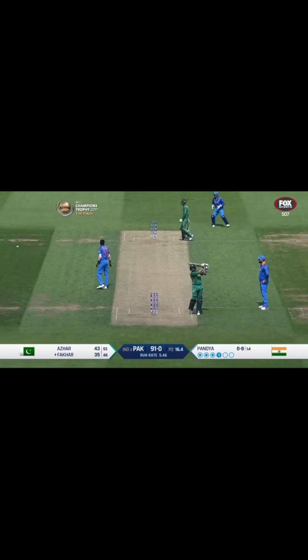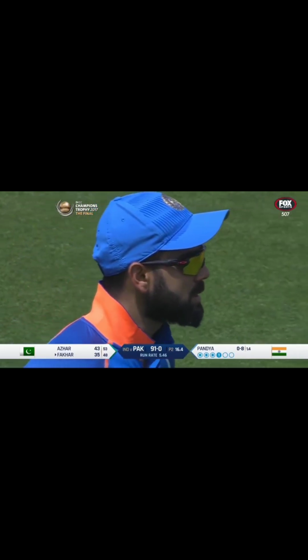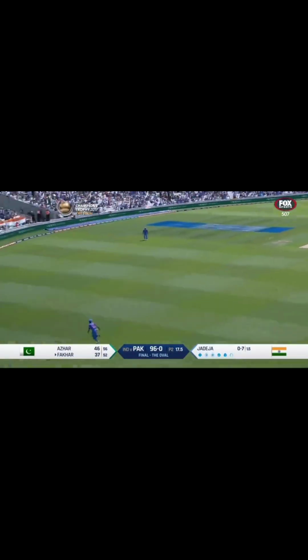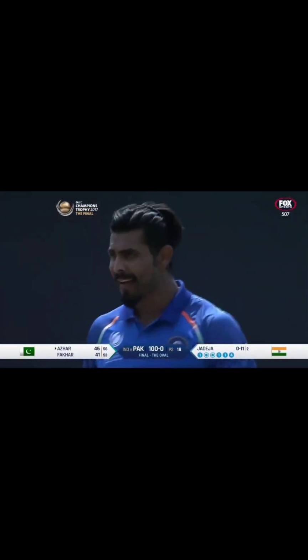He absolutely threw the kitchen sink at it, and it hardly went out of the circle. It was another good short ball. We heard Nasser talking about the last over, how well Pandey uses the short ball. Another good one, but he sort of charged him a bit. It just spliced it, came off the sticker. Big shot. Excellent shot. 100 up for Pakistan, 100 for none in the final.